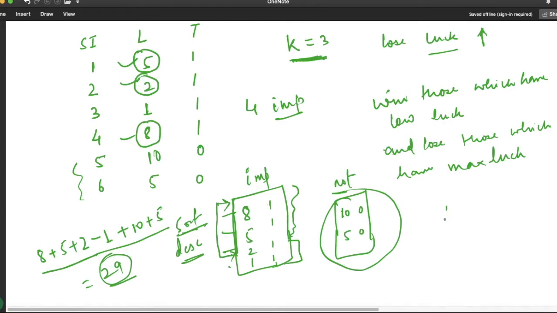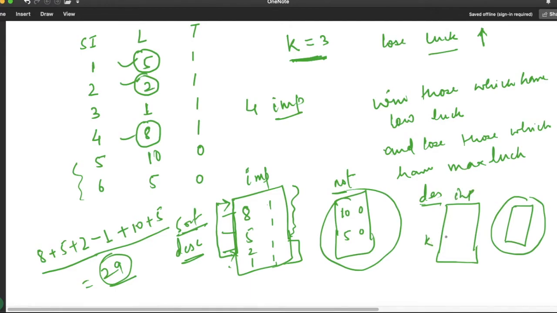So what we did here is we got our important list in decreasing order, and this is the not important one, so we added this not important one, and from the important list we have added till my k value. Now suppose these were also important, so from the constraint we lose up to k games, but after that we have to win.